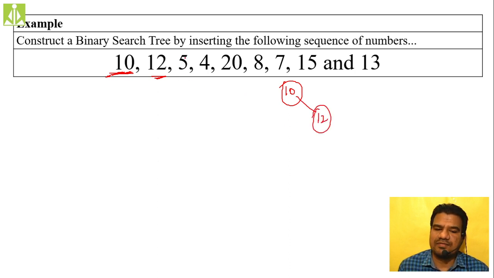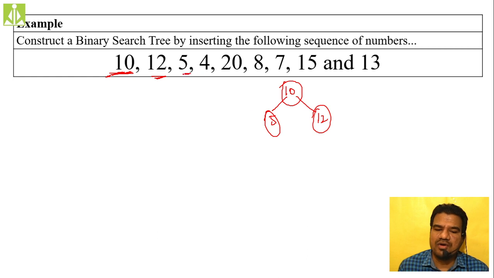Then we have 5. So 5, it is lesser, isn't it? Again you go to the root and compare with the root. Always we have to start with the root only. So 5 compared with the root is smaller. So we insert this 5 as the left child. So 5 will come over here.